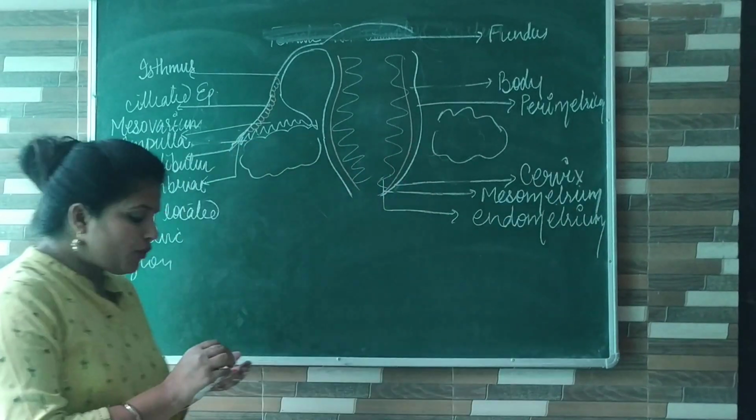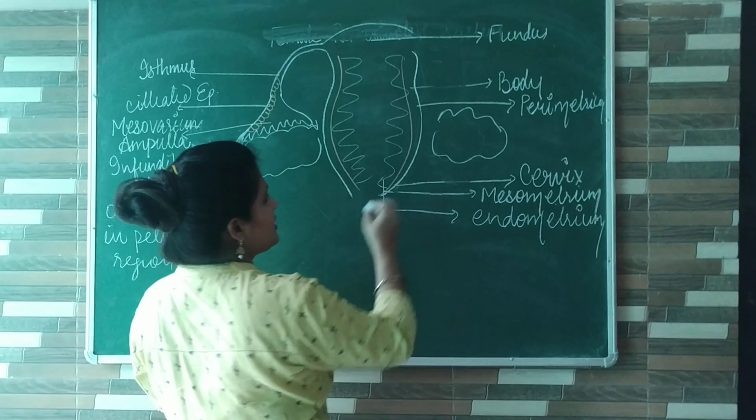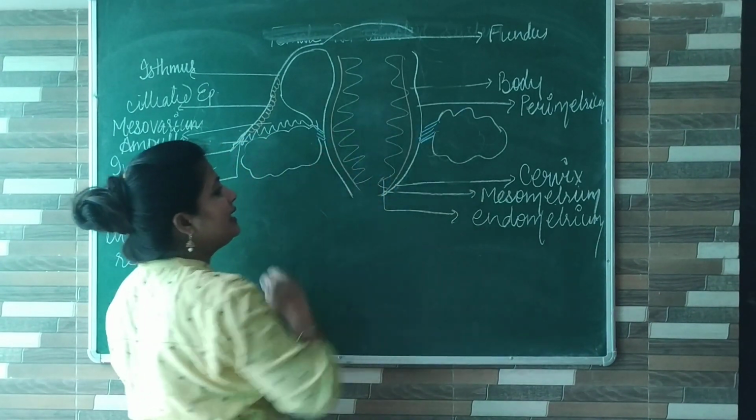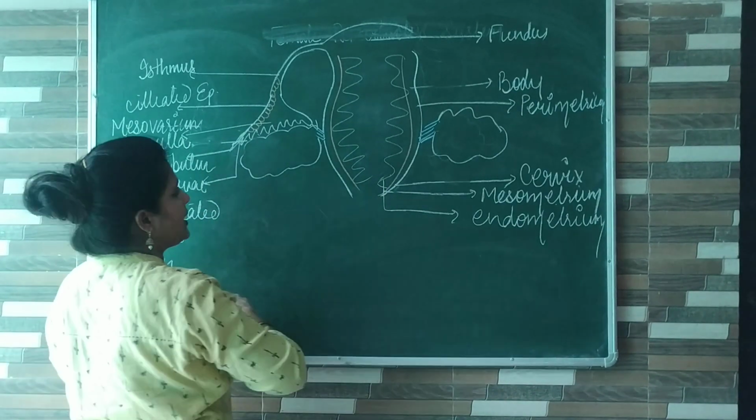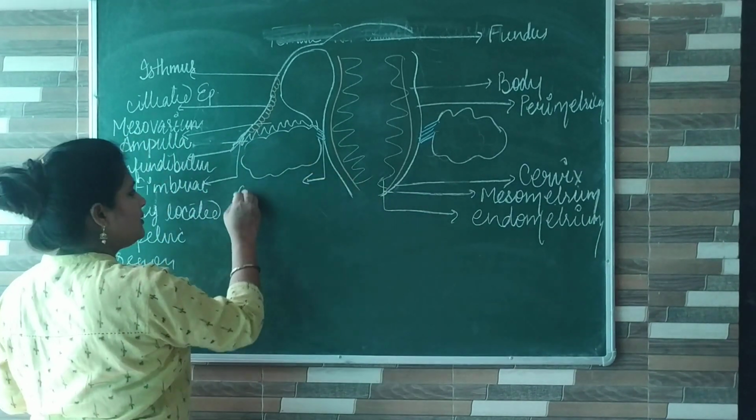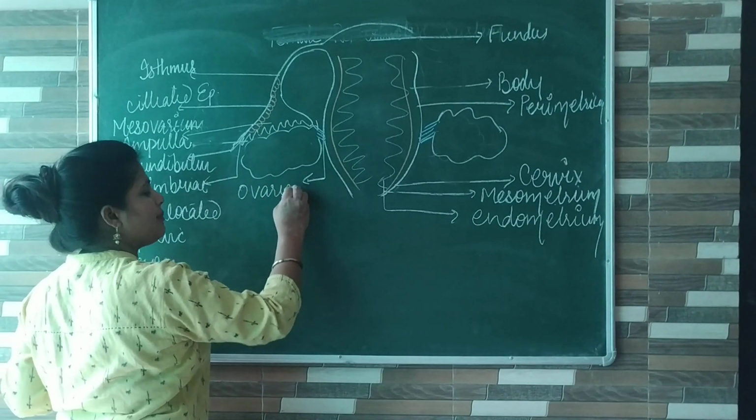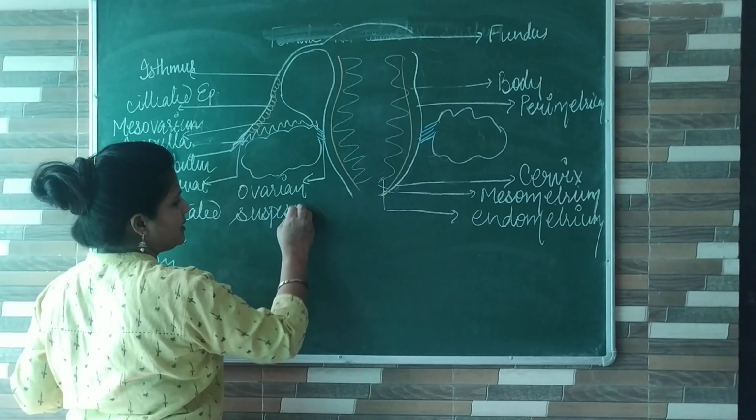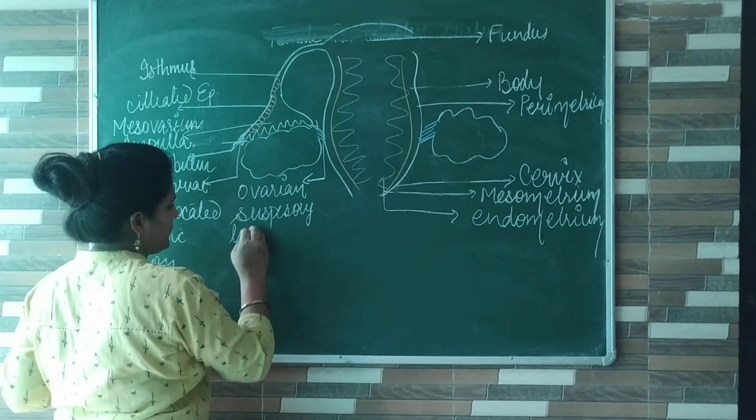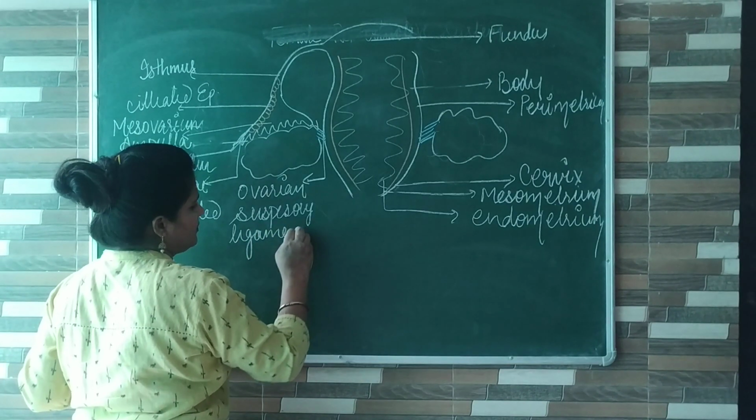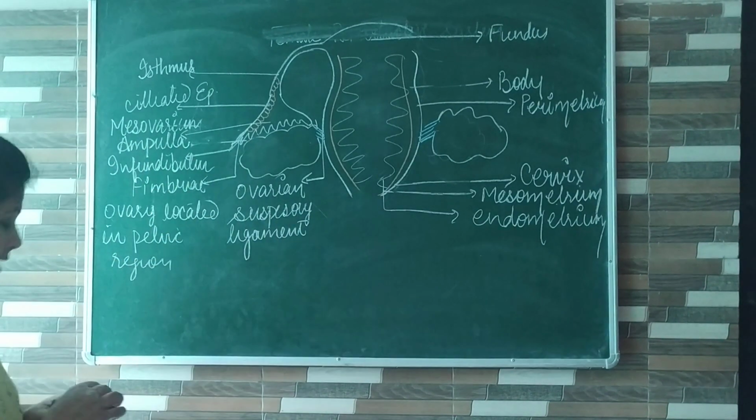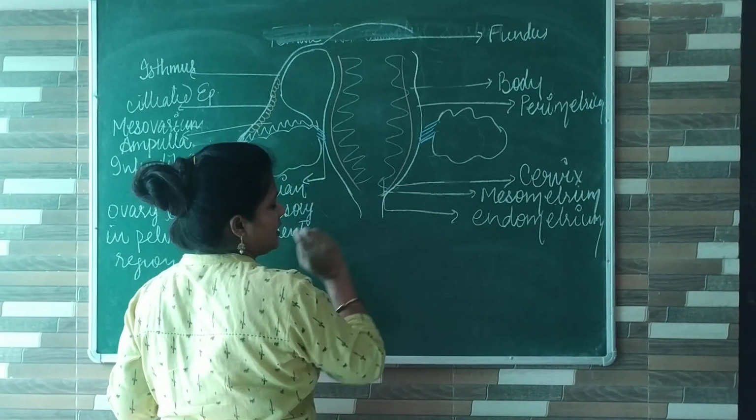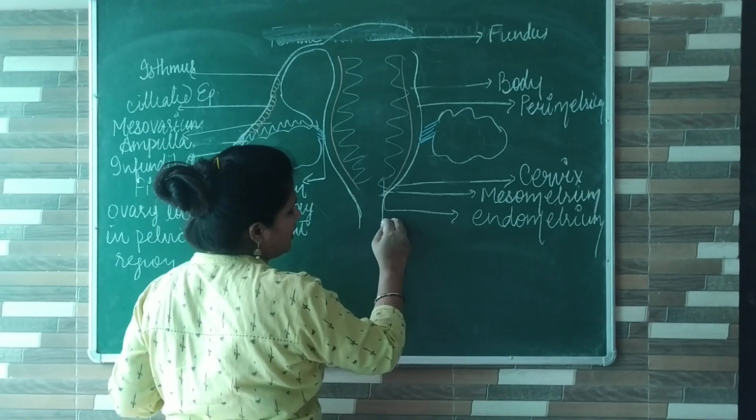Okay. Now the ovary is connected with the uterus with the help of a tissue, and these tissues are ligaments, and these ligaments are known as ovarian suspensory ligament. Now, the uterus will open into a small tube-like structure, and this small tube-like structure is known as the cervix.